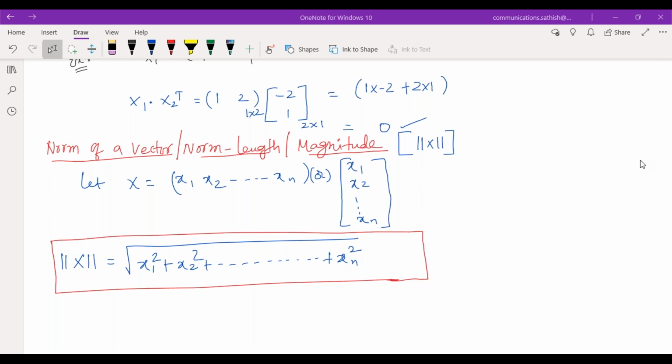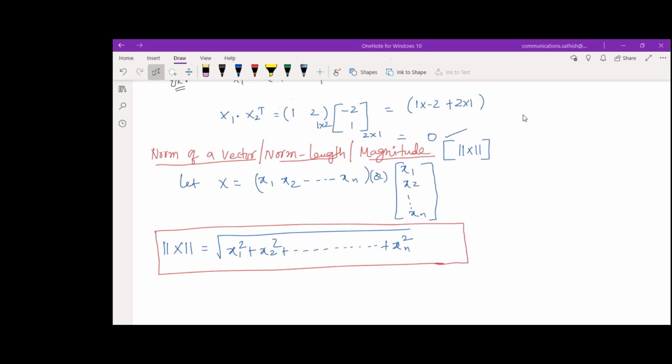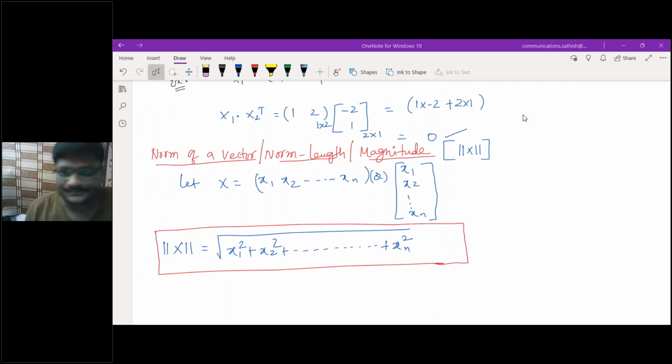Now let me take the norm of a vector, or norm length, or magnitude. Now let me consider that another definition. Norm of a vector, or norm length, or a magnitude. This will be denoted with double bar of x.